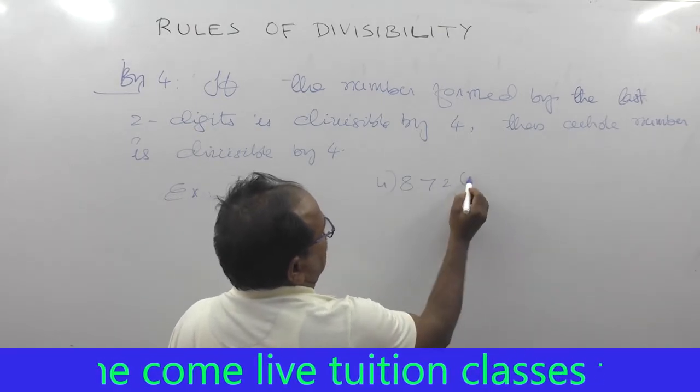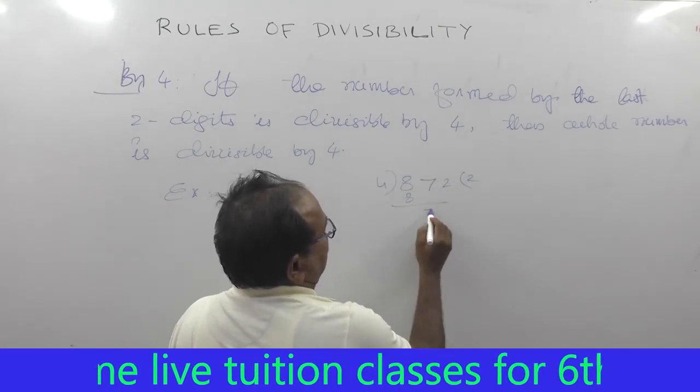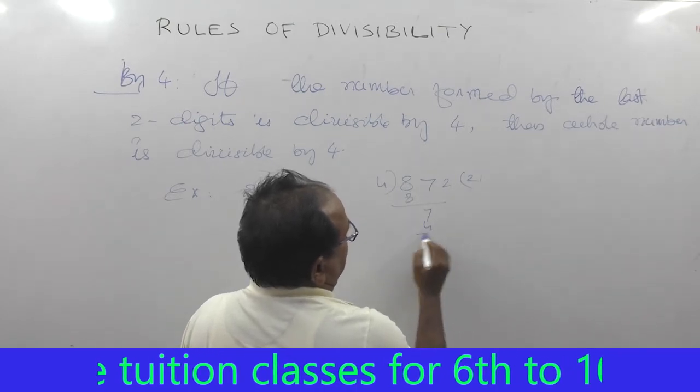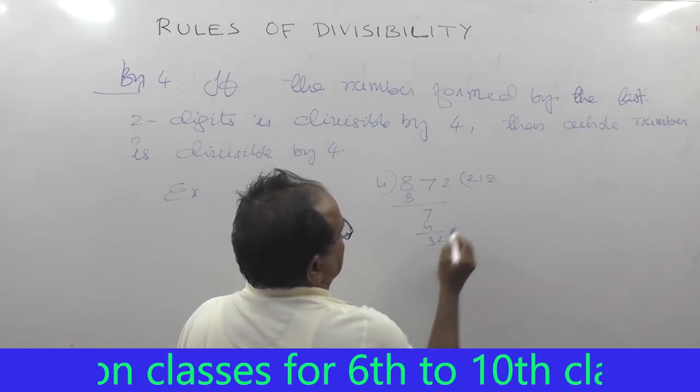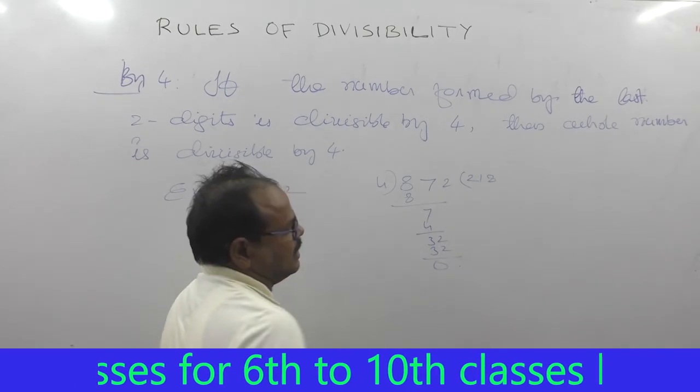So 4 ones are 4, 4 twos are 8. Then 3, 4 ones are 4, 3 is the remainder, 32, 4 eights are 32. So we can get it like that.